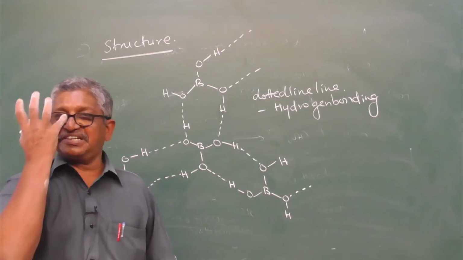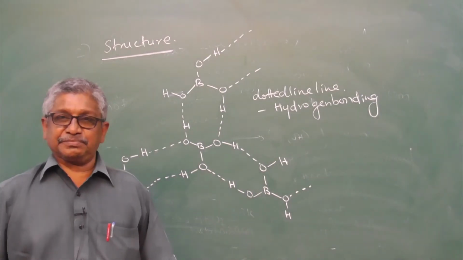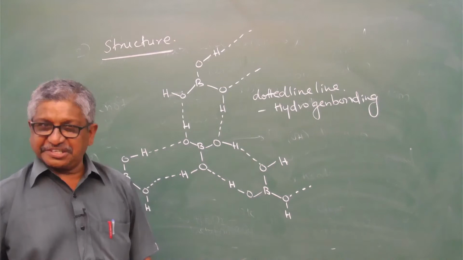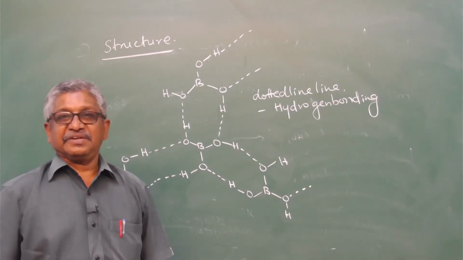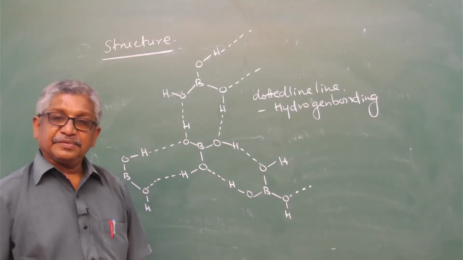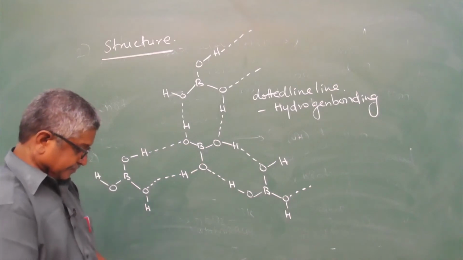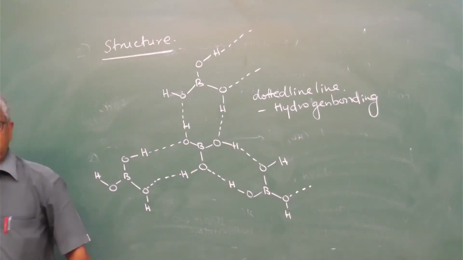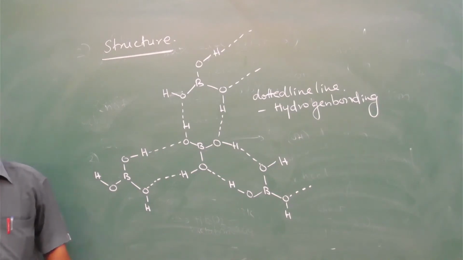Oxygen is the electronegative atom. The electronegative oxygen atom forms hydrogen bonding with the hydrogen of the boric acid compounds. The structure of the boric acid.